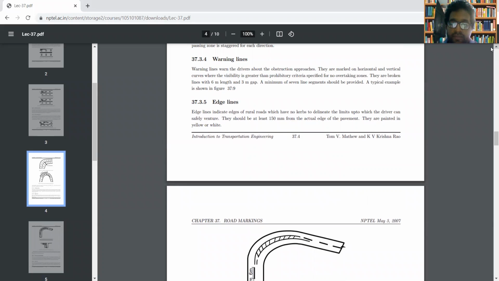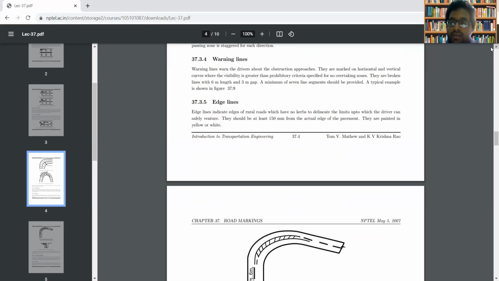Next one is edge line. In case of certain roads, especially certain rural roads, where there are no special curbs, if the curb is not specifically mentioned, what will happen? The drivers will have a tendency to move away from the road or move apart from the pavement and drive along the shoulder portion. So in order to ensure that there is a proper delineation of the limit up to which the driver can safely drive, edge lines will be provided.